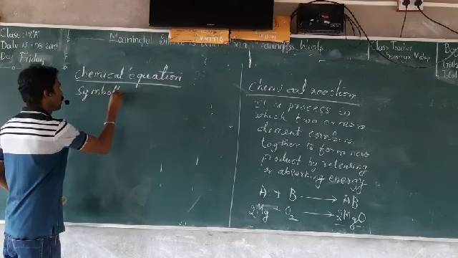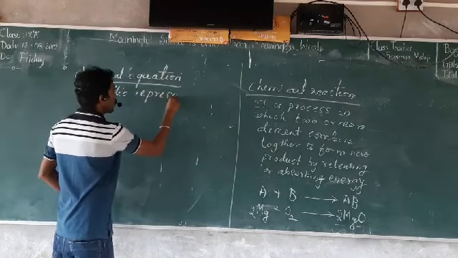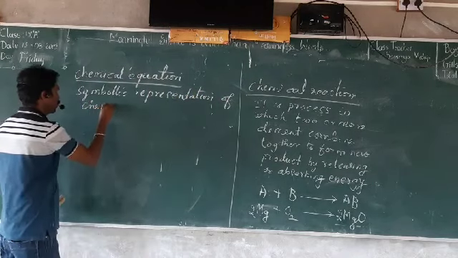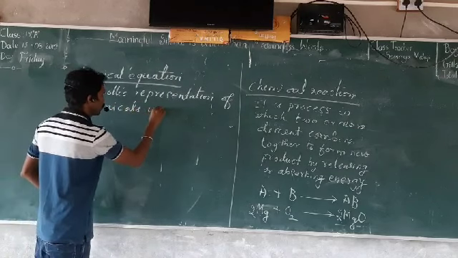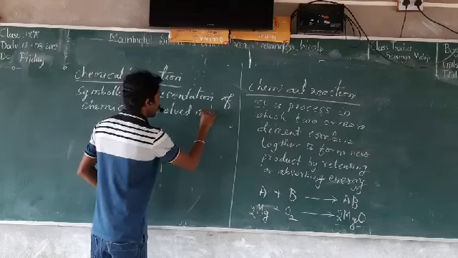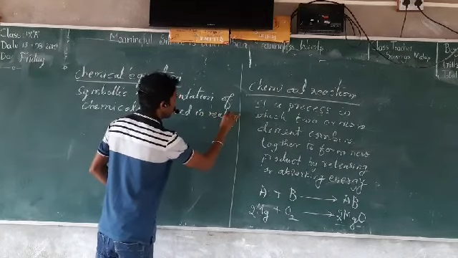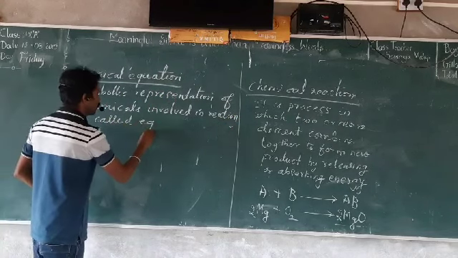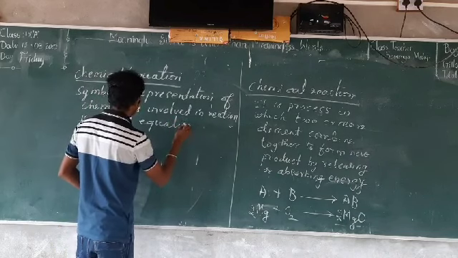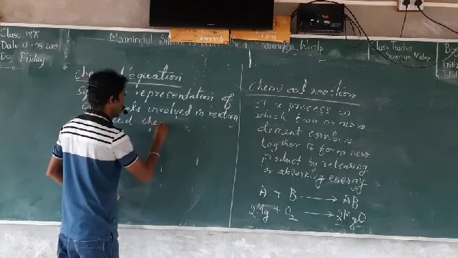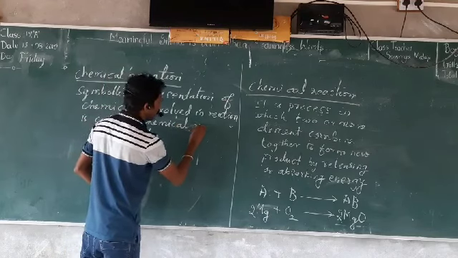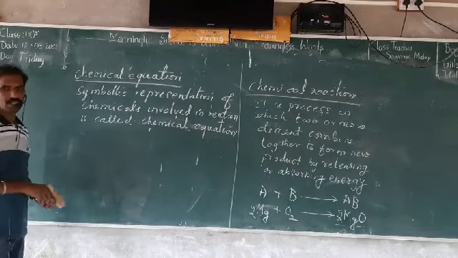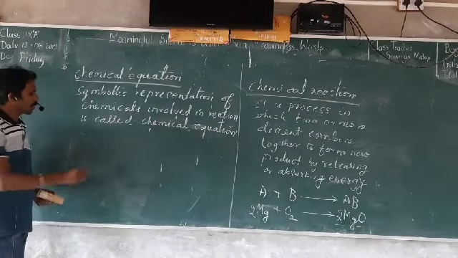The symbolic representation of chemicals involved in a reaction is called a chemical equation.